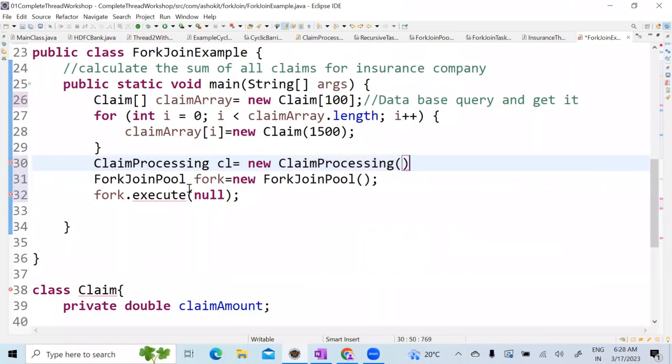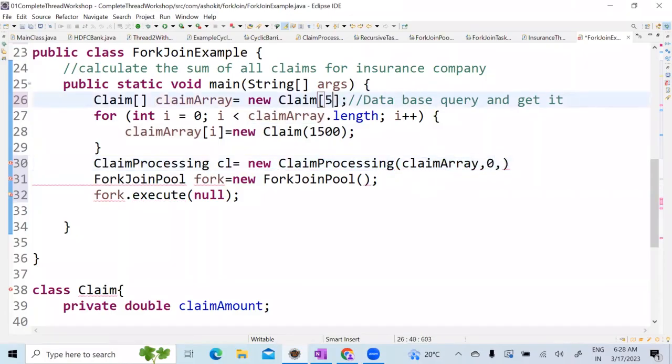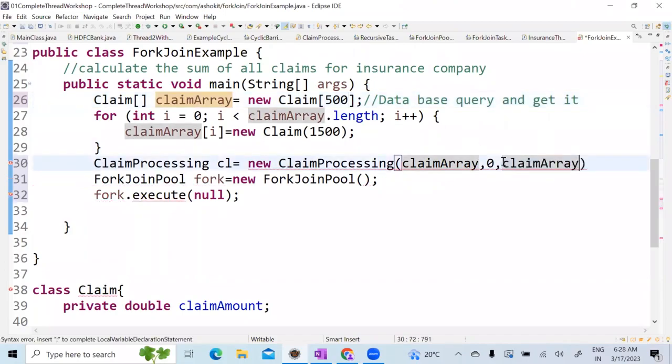Now what I have to pass is the claim array. And what is the starting index? 0. What is the ending index? It is nothing but the length, so I will say claimArray.length. That means I am passing the entire data. Then it will internally split it up and do the work.